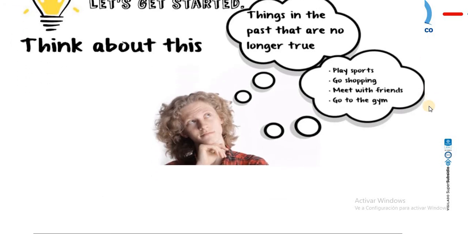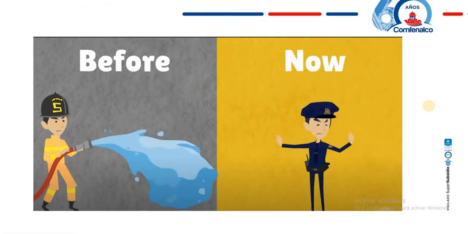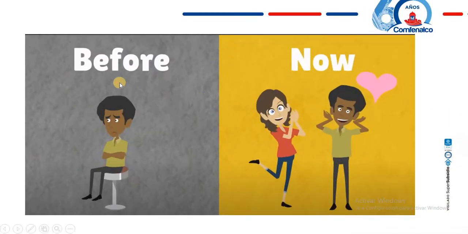Entonces, let's move on and have this one. For example, he used to be a firefighter, but now he is a police. Él antes era un bombero, ¿cierto? Pero ahora es un policía. Tenemos esta. He used to be alone, but now he has a girlfriend. And this is before, antes él estaba solito, pero ahora está enamorado, tiene una novia.